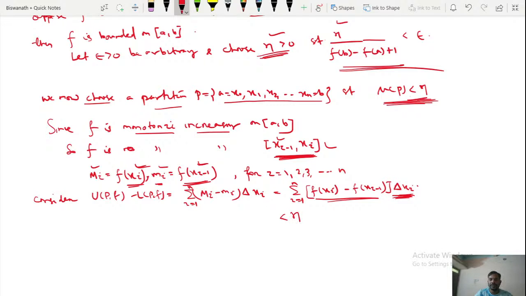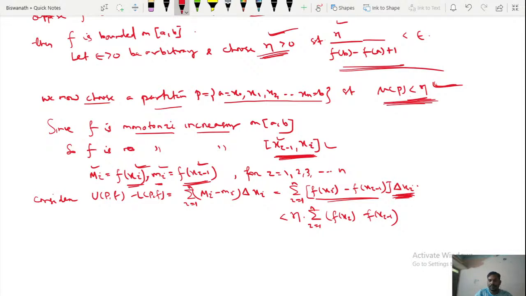So less than eta. Then this is summation of i from 1 to n of f of xi minus f of xi minus 1. Remember, whatever eta we have chosen, this is the norm of that partition, or the norm of that partition is less than that number eta.